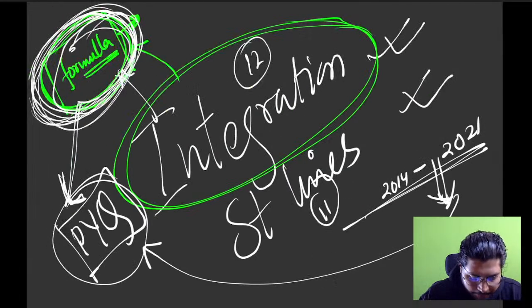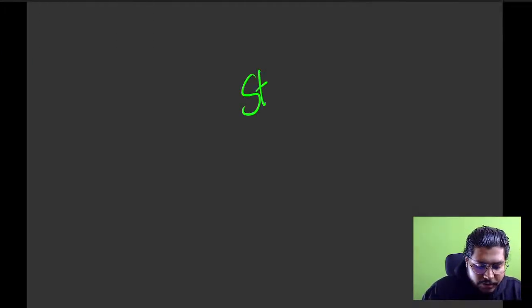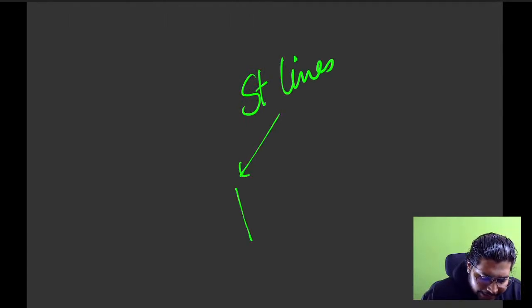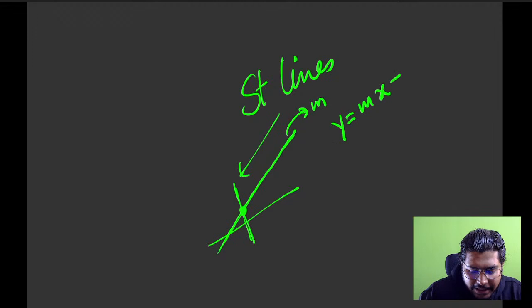Now somebody asks, if I have an 11th topic and I don't know anything about the chapter, what to do? Again, same thing. Let's say everybody I'm doing straight lines. Whenever I'm writing a formula, say the formula of a line making an intercept and having a slope m, how do we write the line equation? y = mx + c.